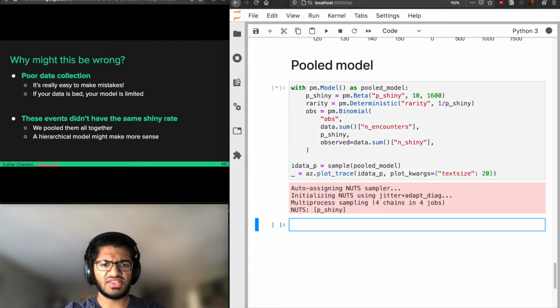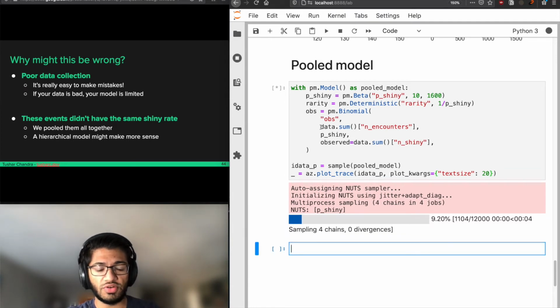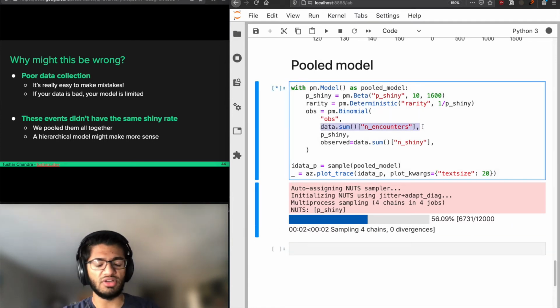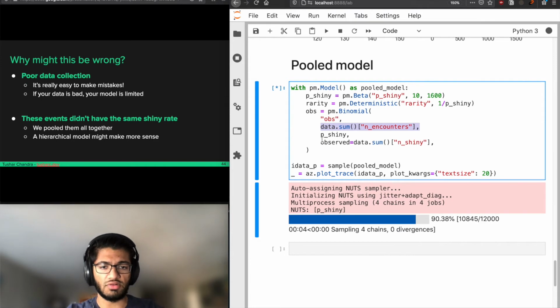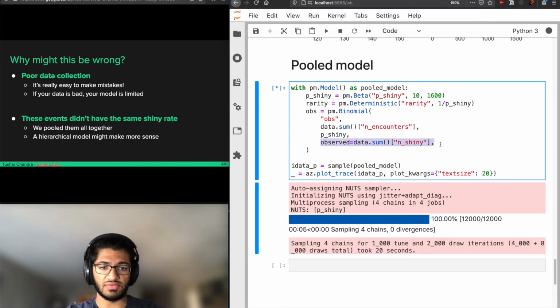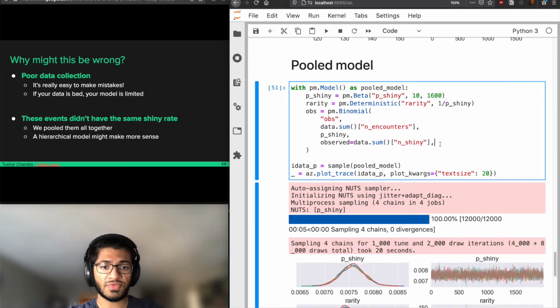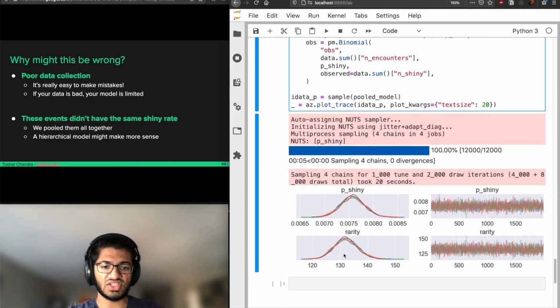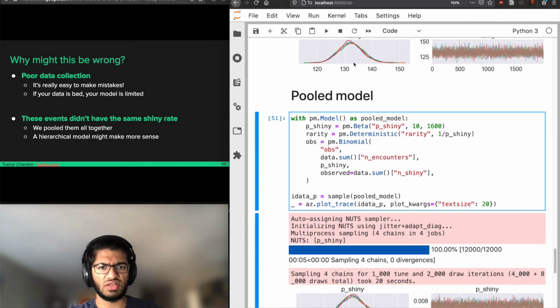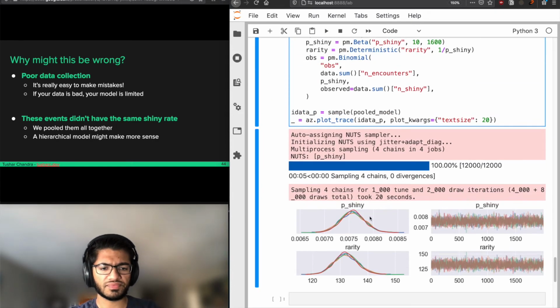Okay, so we have a model sampling now, and again, what we did is we have our p shiny with a beta prior with the same parameters as before, and we have our rarity, which is a deterministic function, just 1 over the shiny rate. And then we have our binomial likelihood, where the number of trials is just the sum of all the rows in the data frame, and likewise for the number of observed shinies. So we sampled it and we plotted the trace, and we see that our rarity is centered a little bit over 1 in 130, which is consistent with what we observed above.